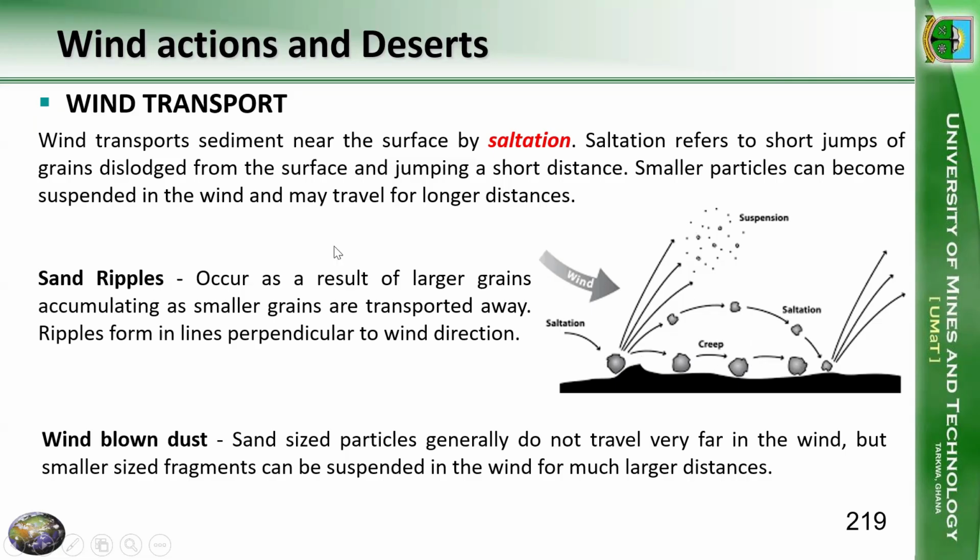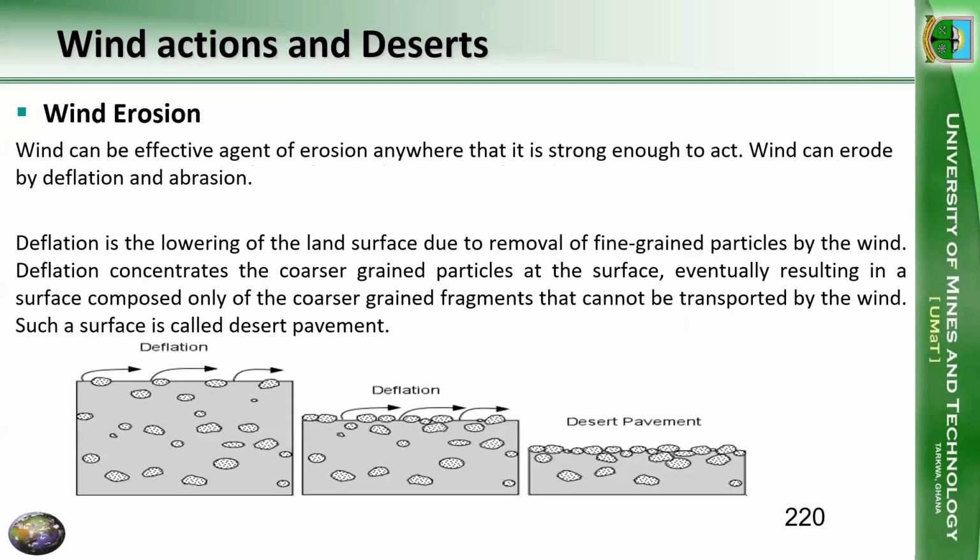All right. We could also have sand ripples, and this occurs as a result of the bigger particles accumulating as smaller grains are transported away. So then we are going to form a ripple, and ripples form in lines perpendicular to the wind direction. We could also have wind-blown dust. Sand-sized particles, we know, generally are not going to travel very far in the wind. But if you have very tiny fragments, then they can be suspended in the wind for a very long distance. So that is wind-blown dust.